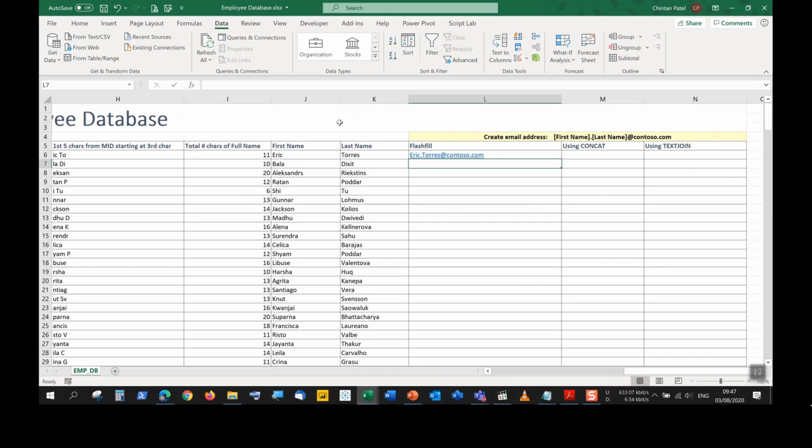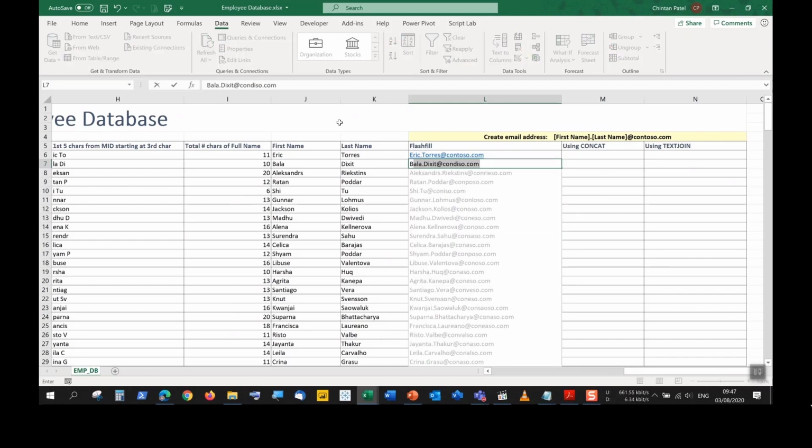Now for the next one, I can push capital letter B. We see a preview showing up of what this is going to look like, but this is still incorrect. We can see that it's now saying the first name dot last name at a different domain, and then the next one, another different domain. So it's picking up a completely different letter in the second part of the email address. So this is still incorrect. We're going to complete it slowly to remind Excel what it should actually be.